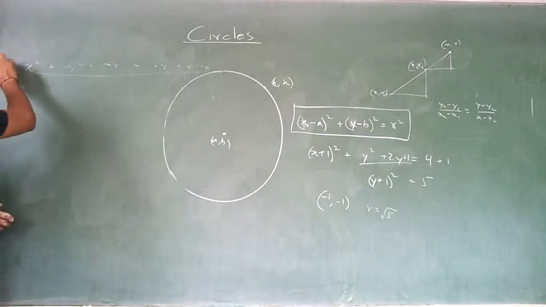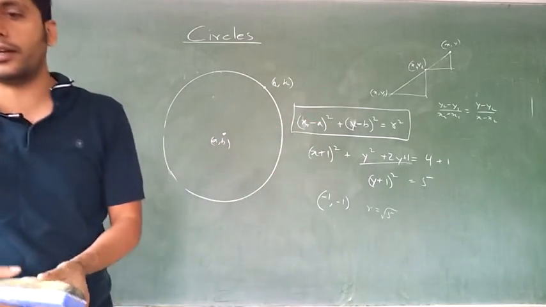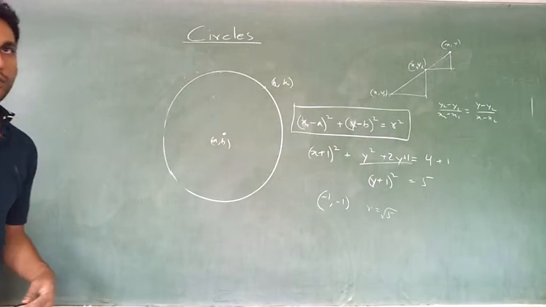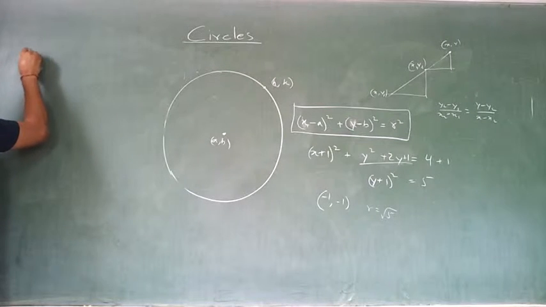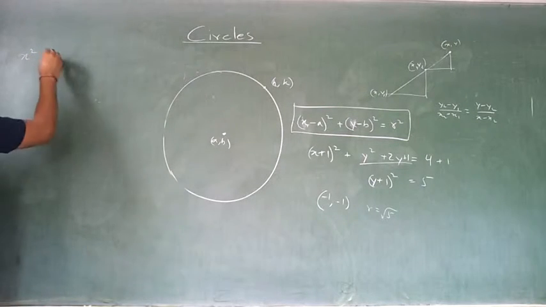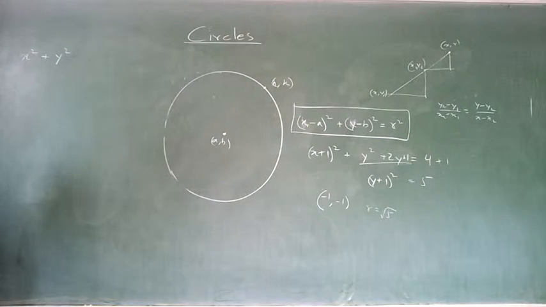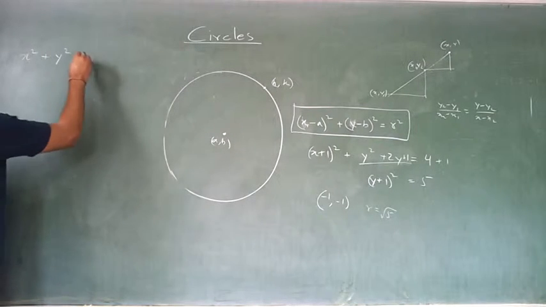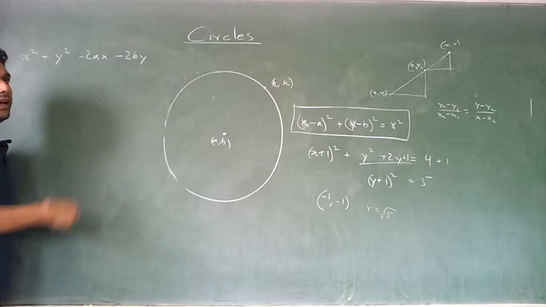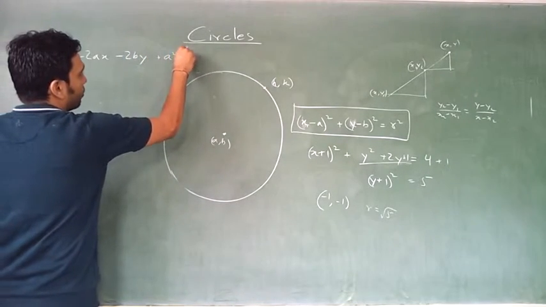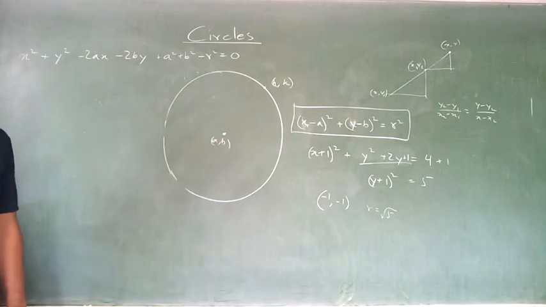Okay. So what will be the general equation? One form of the equation is this, but generally a general equation is written in expanded form. What is the expanded form of this? You have a x square from the first bracket. You will have a y square from the second bracket, and you will have a minus 2ax from the first bracket. You will have a minus 2by from the second bracket, and then you will have a square plus b square minus r square over here is equal to 0.